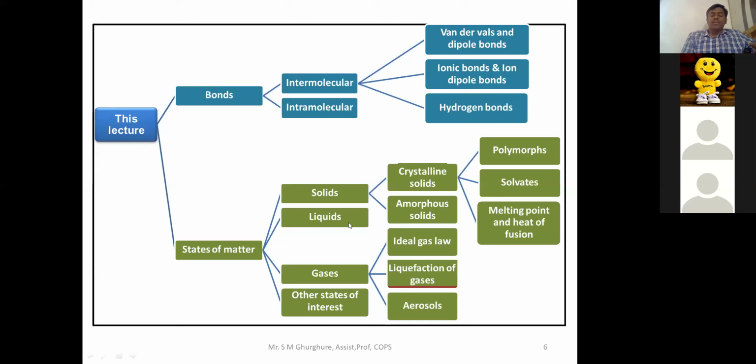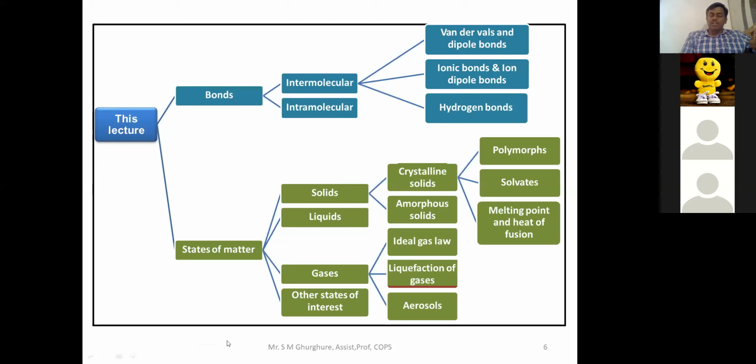Then we'll go for the liquid, liquids and liquid crystals. Liquid as well as liquid crystal, that part we are going to study in the liquid state of matter. And next part is the gaseous state of matter. First, we go for the properties of matter: properties of the solid, properties of the liquid, properties of the gaseous.